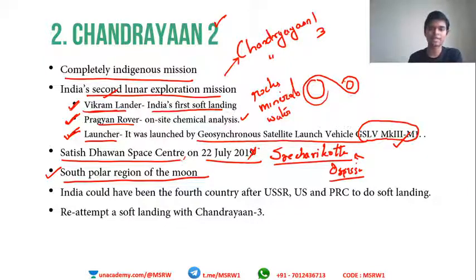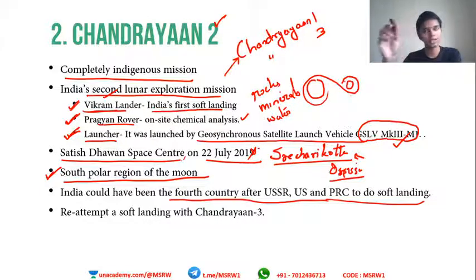And scientists believe that this part, the shadow part of the moon, has many features which can help understand the origin of Earth, origin of the universe, and all those things. It has undergone minimal variations, and has preserved most of the origin of the universe fossils. That is what the scientists say. So to look into all that, the south polar region of the moon was chosen for the Chandrayaan II mission. India could have been the fourth country after USSR, US and PRC to do the soft landing.